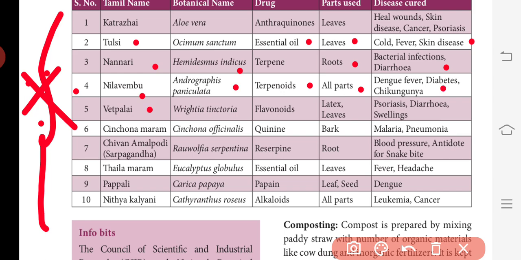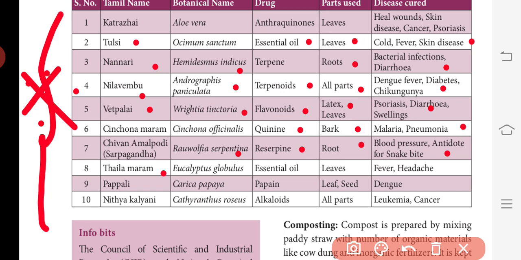Then Veppalai, Wrightia tinctoria. Flavonoids, latex, leaves; can cure psoriasis, diarrhea, swellings. Cinchona maram, Cinchona officinalis, quinine; the bark of the plant is used medicinally. The diseases cured are malaria and pneumonia. Then Sivanamalpodi, Rauwolfia serpentina, reserpine, roots; cures blood pressure, and is an antidote for snake bite.